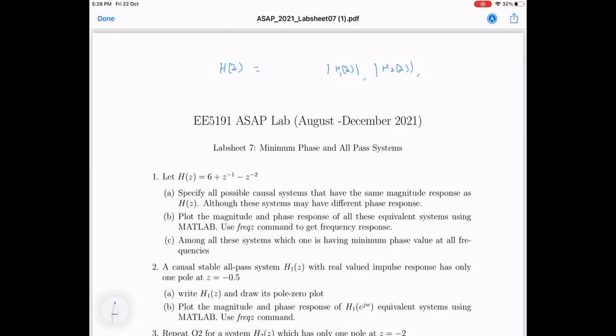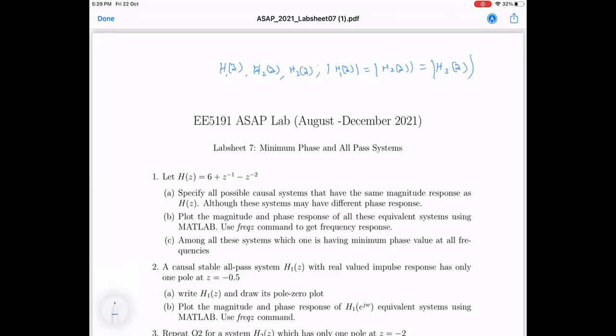But what happens is, among the systems, assume that H1(z), H2(z), and H3(z) each have the same magnitude response. In such a case, the question comes: which is a good system for us, for realization, for practical purposes, or in operation?